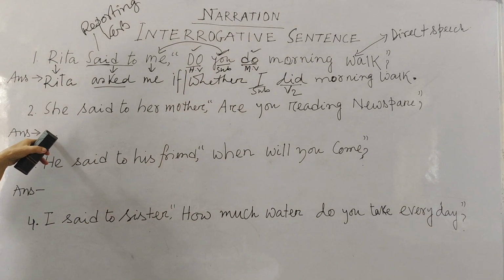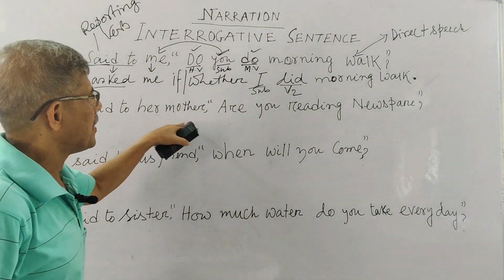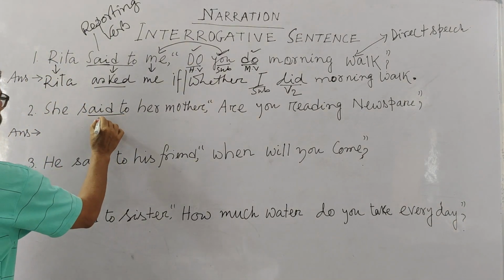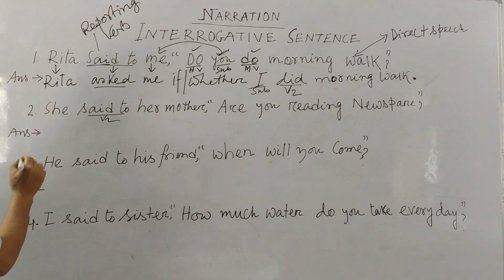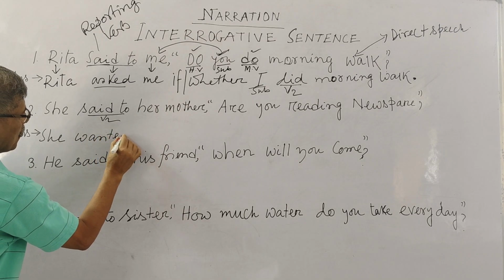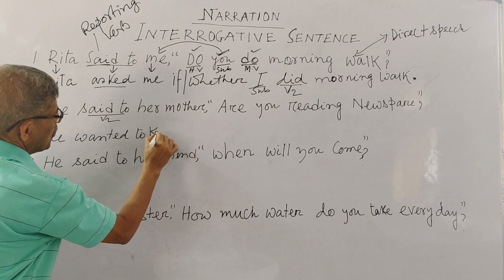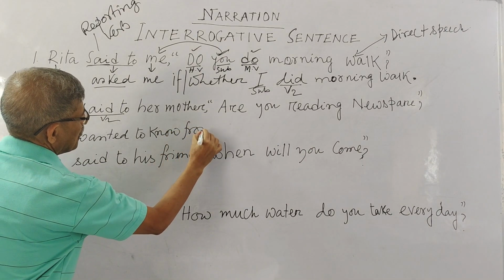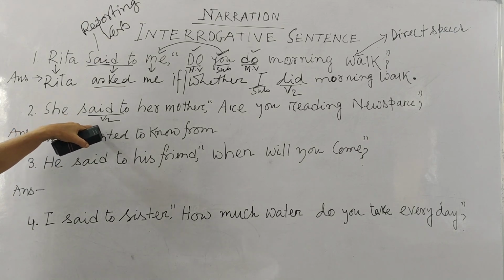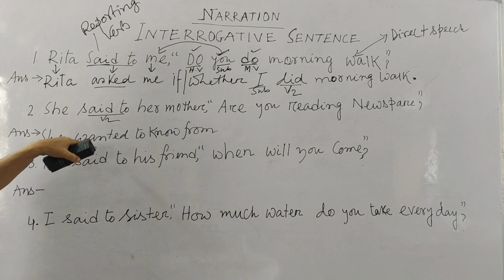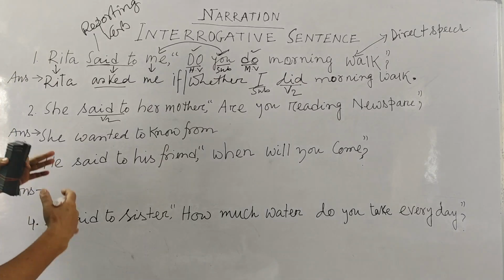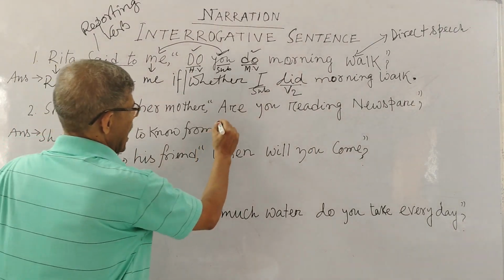Now you see number 2. She said to her mother, are you reading newspaper? Now you follow. This is your past tense, V2. Clear? Now what do you write here? She wanted to know from. You can set here just asked in place of said to. Wanted to know from, you can use. Inquired of, you can write. She wanted to know from her mother.